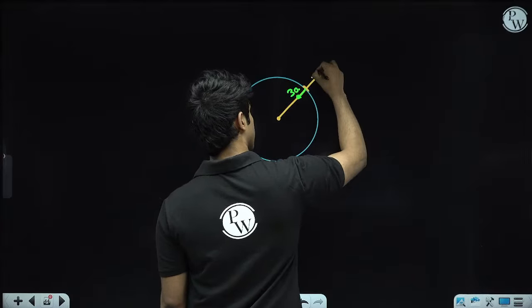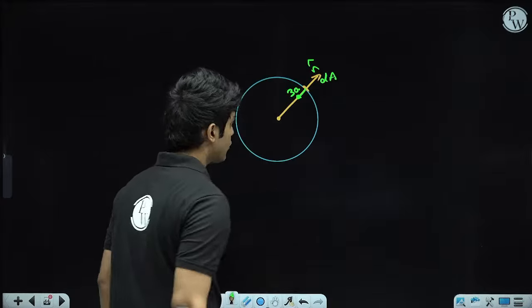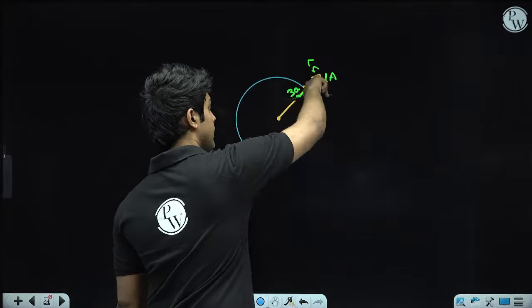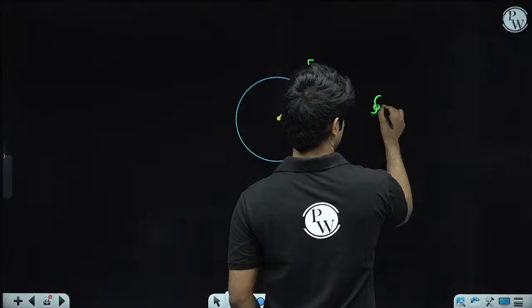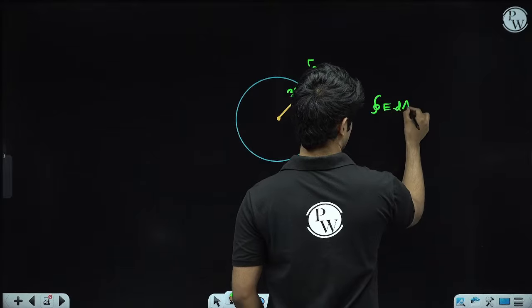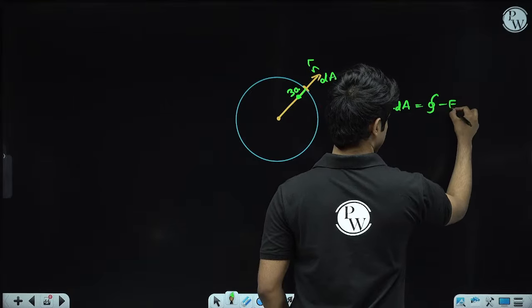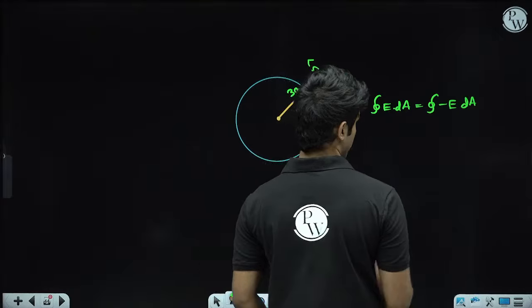And area vector n cap is in this direction, dA vector. So if I want to do E dot dA everywhere on the sphere, dA vector and E vector are opposite to each other. So integral E dot dA will be just integral of minus E dA, E into dA. Okay, the dot product can be easily removed.